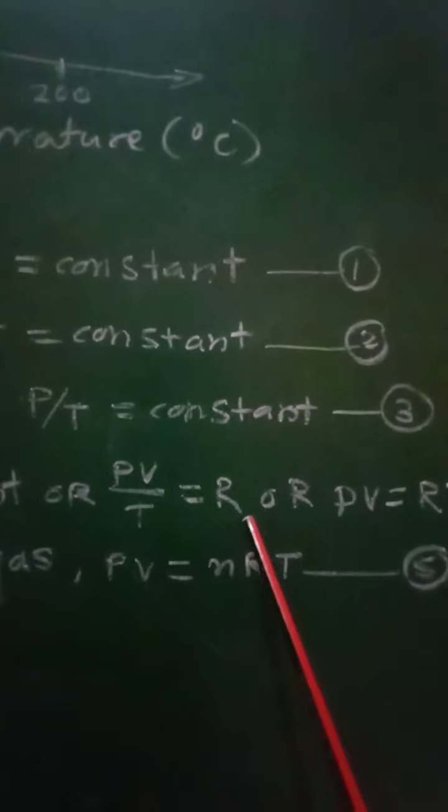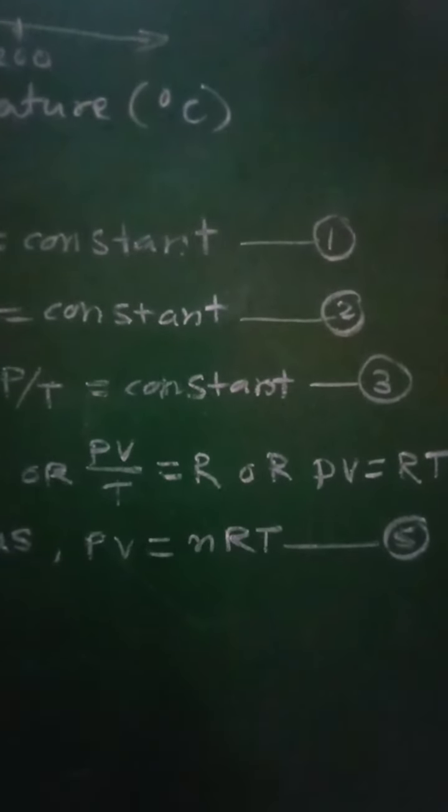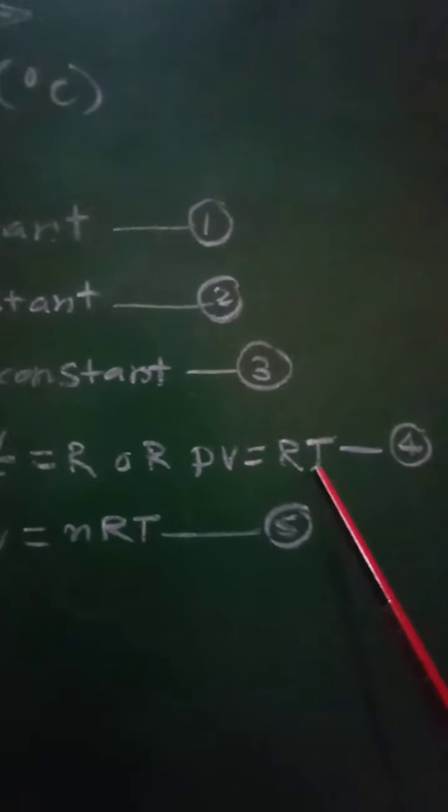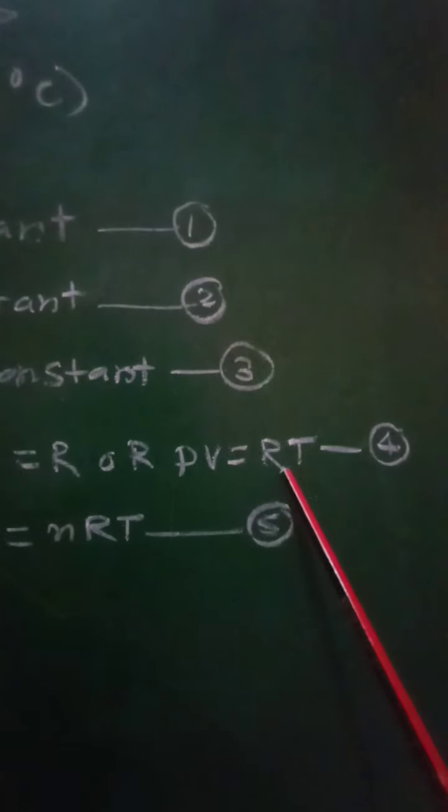Therefore PV will be equal to RT, equation number 4.